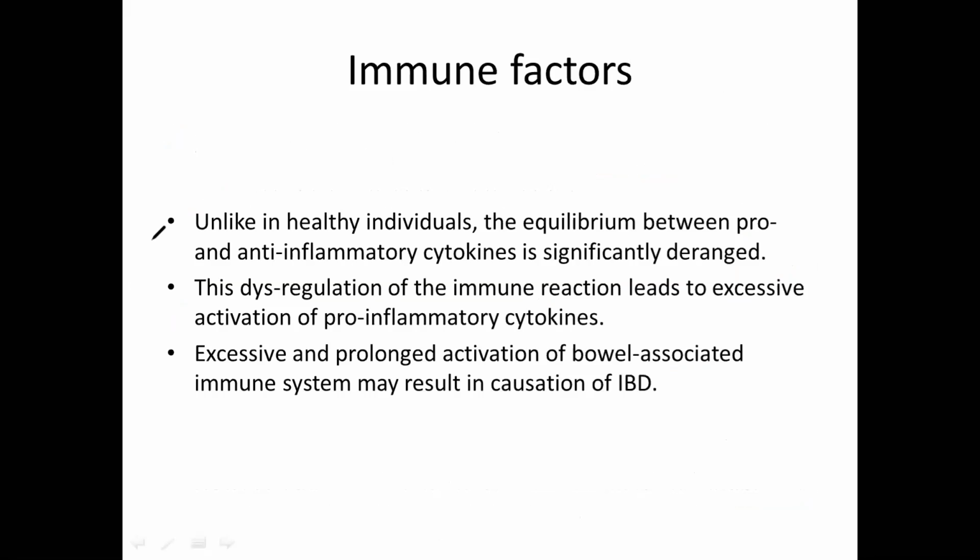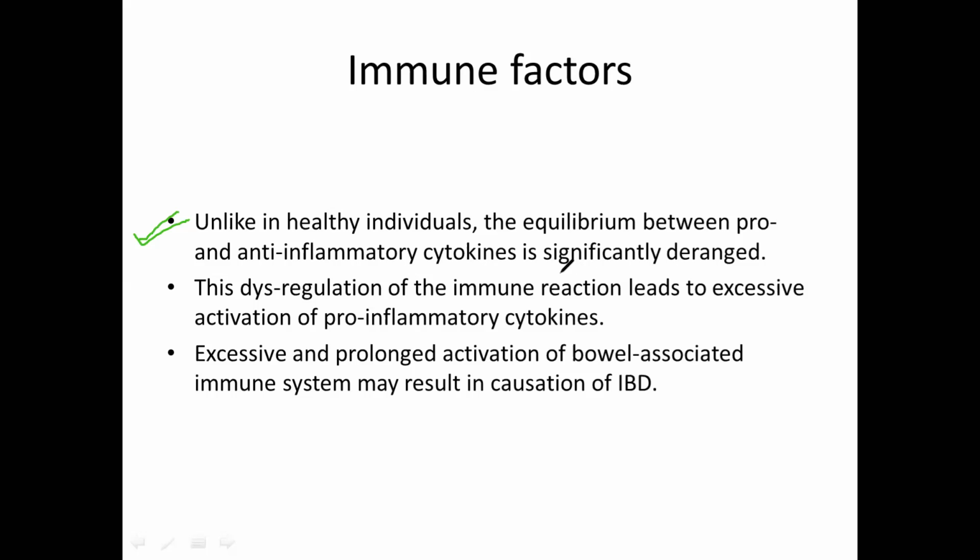Immune factors. Unlike in healthy individuals, the equilibrium between pro-inflammatory and anti-inflammatory cytokines is significantly deranged. We have already seen during genetic factors that there is a balance between anti-inflammatory and pro-inflammatory cytokines.